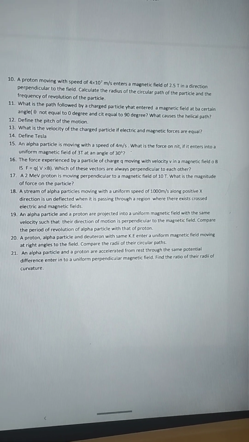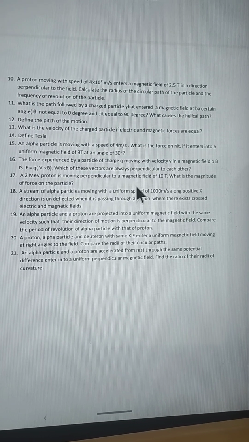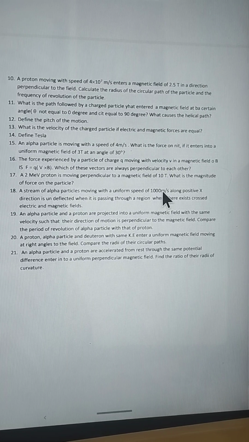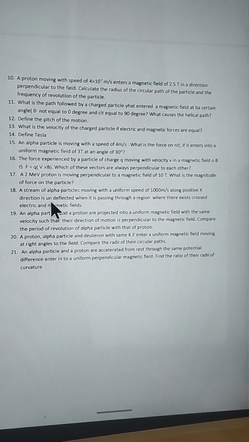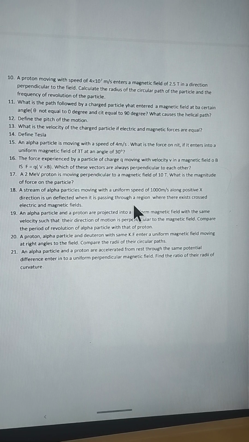A stream of alpha particles moving with a uniform speed of 1000 meter per second along positive x direction is undeflected when it is passing through a region where there exist crossed electric and magnetic fields. Crossed electric and magnetic fields means electric and magnetic fields are acting and they are perpendicular to each other. So the particle is not deviated. It means that the force due to electric field is equal to force due to magnetic field. They balance each other, so no deflection.